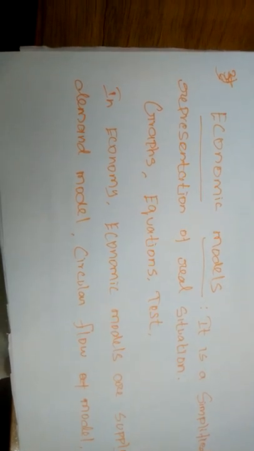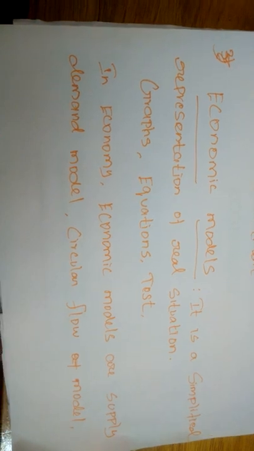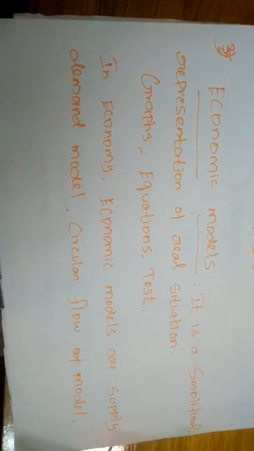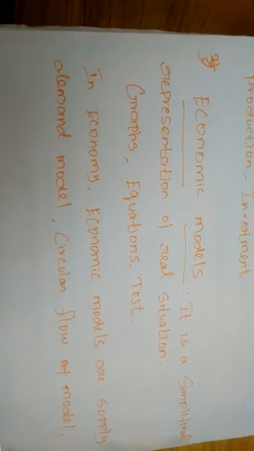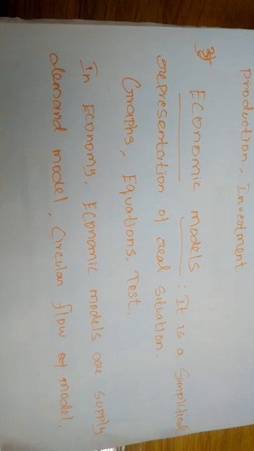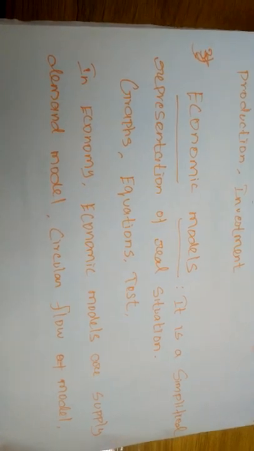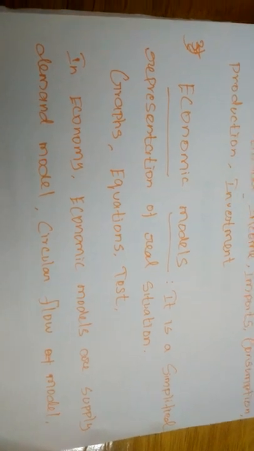Otherwise, there are other sectors: household sector, firms and government, and some external activities. How the national income or the flow of income is connected with each of the sectors.